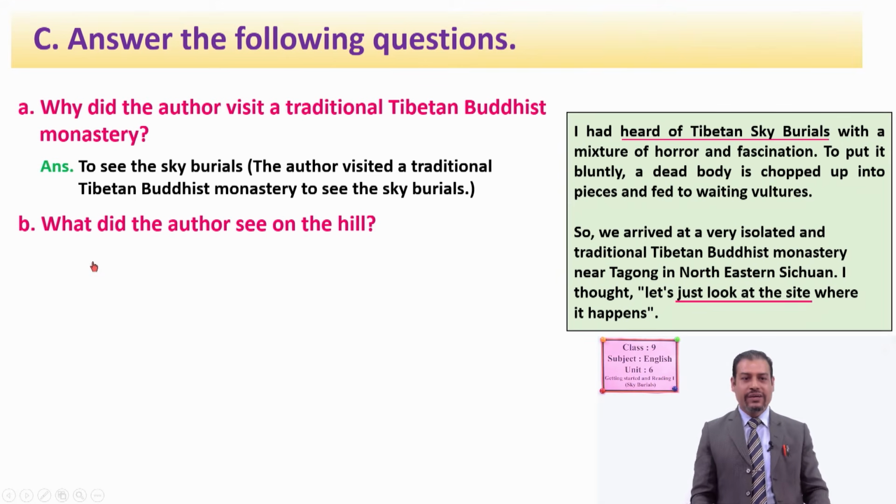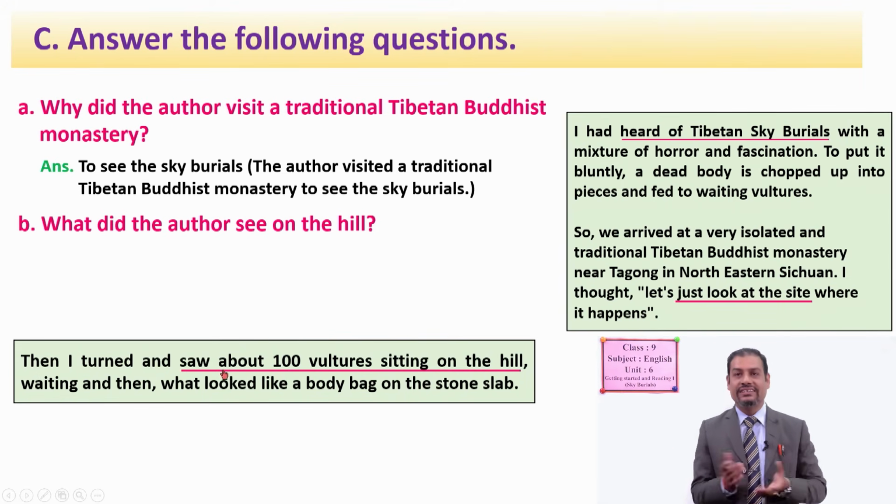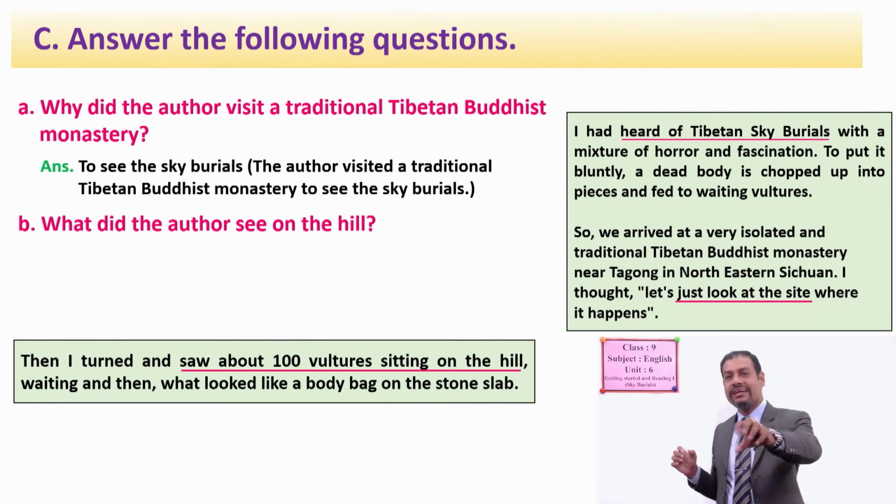So like this, number B: what did the author see on the hill? Now you can find its answer in this paragraph. "Then I turned and saw about 100 vultures sitting on the hill." So you can get the idea from here. It looks like a literal comprehension type of answer. You can just pick out the information.